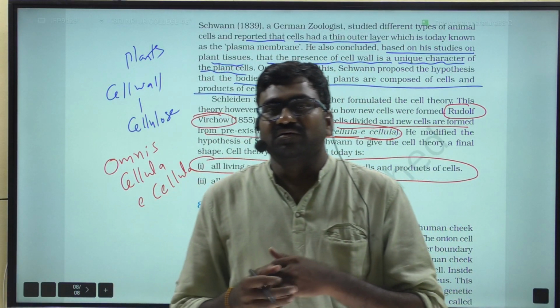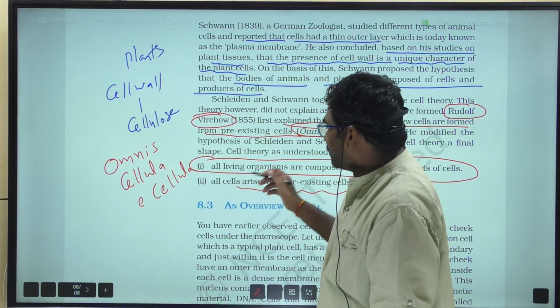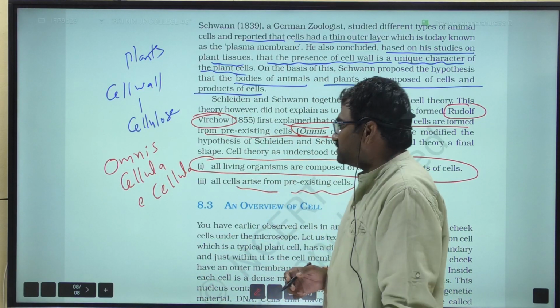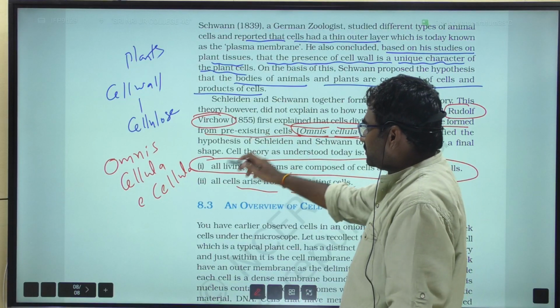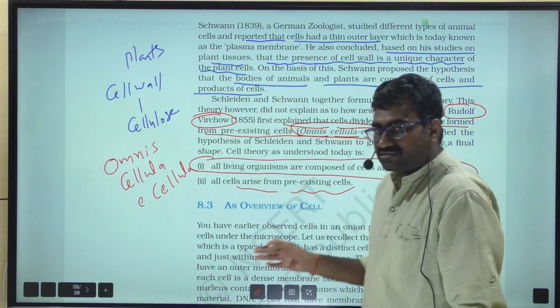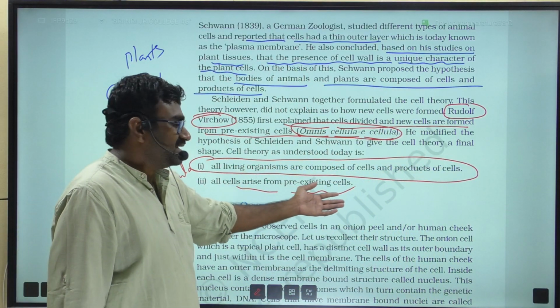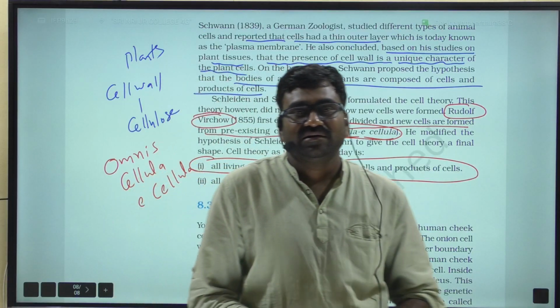That means new cells arise from old cells. So Rudolf Virchow said that all living organisms are composed of cells and products of cells, and all cells arise from pre-existing cells. This is about the cell theory.